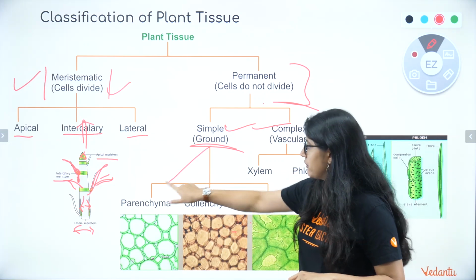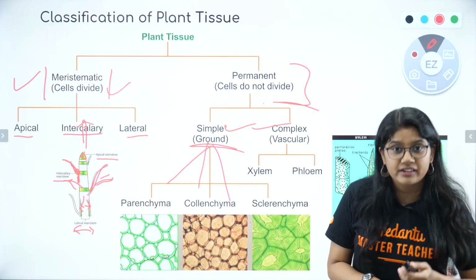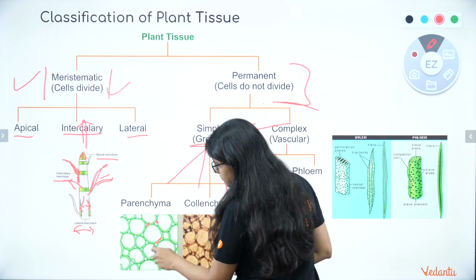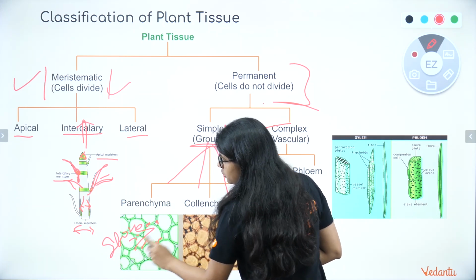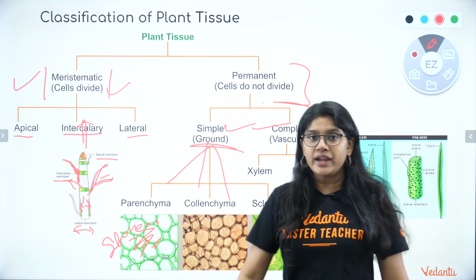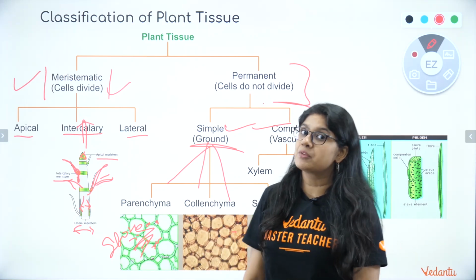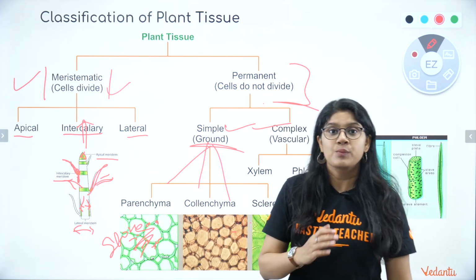So if you see simple, everyone, we have three. We have parenchyma, collenchyma and sclerenchyma. So important thing, everyone, parenchyma have a lot of spaces. They are usually there for storage. There are two types of parenchyma, right? Aerenchyma, which helps in the floating of the plants, and then we have the chlorenchyma, which basically helps in the photosynthesis process.